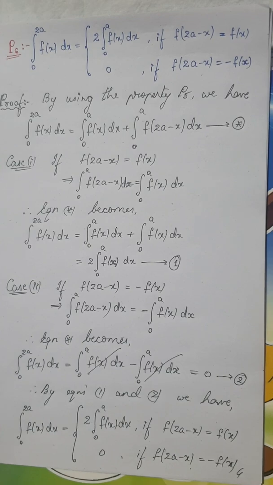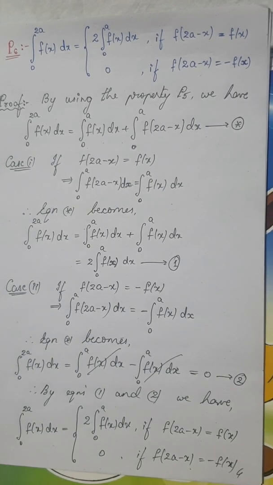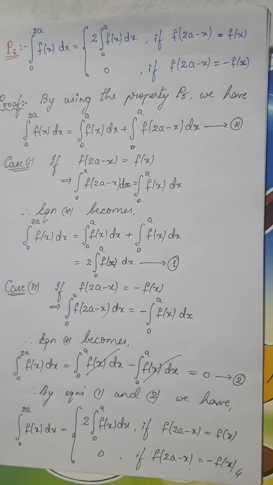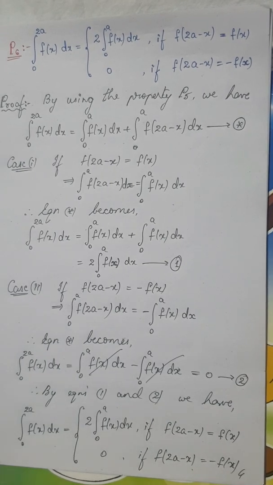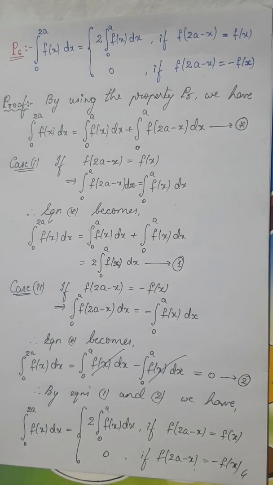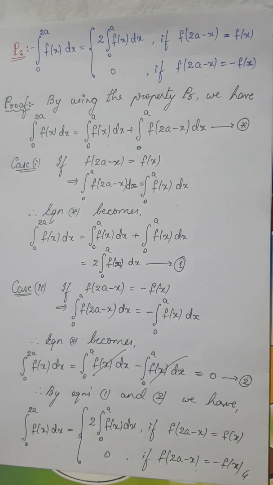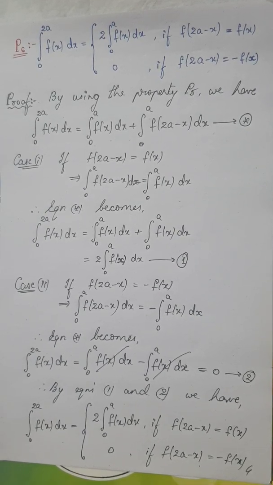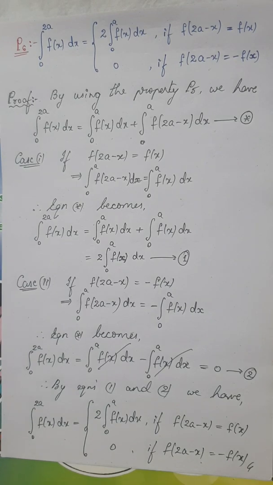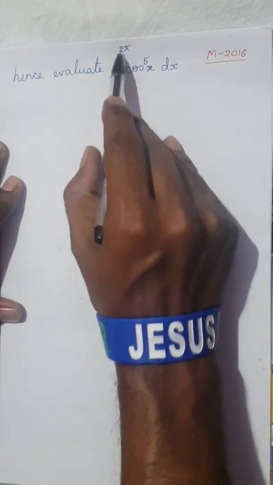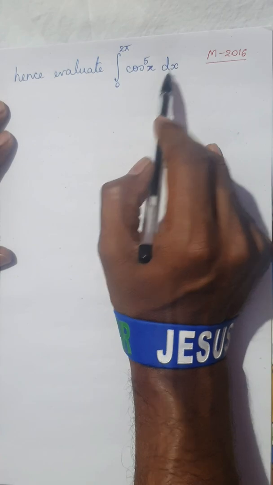If they give you, you can easily prove this property. And also one more lucky part of this is there is only one question related to this property, and even that this question has been asked only once in your examination. Okay. So, the proof part is completed. Now, we will go to the working of the problem which is related to this property. Okay. Are you ready? So, the question which he has asked related to this property is integral from 0 to 2 pi cos power 5x dx. This was asked in the year March 2016.